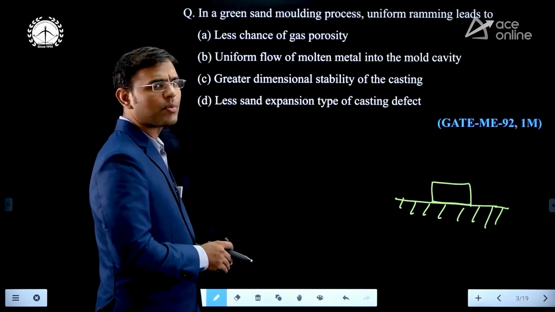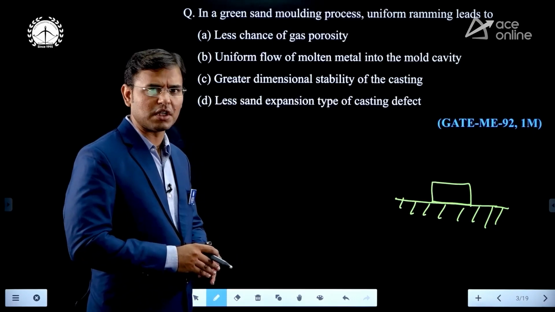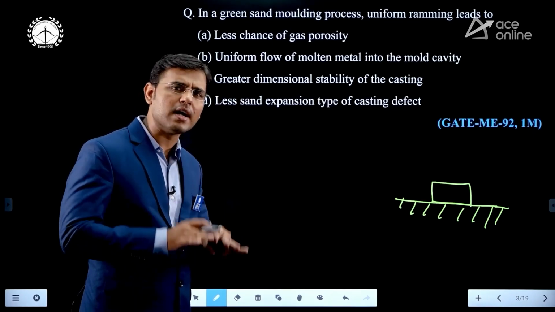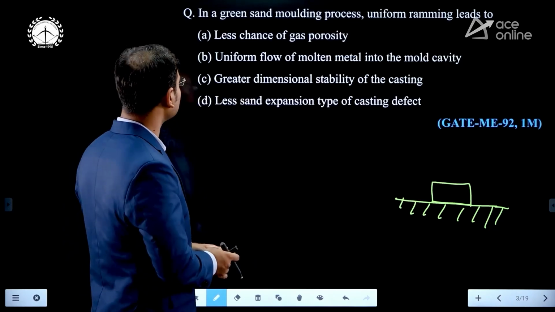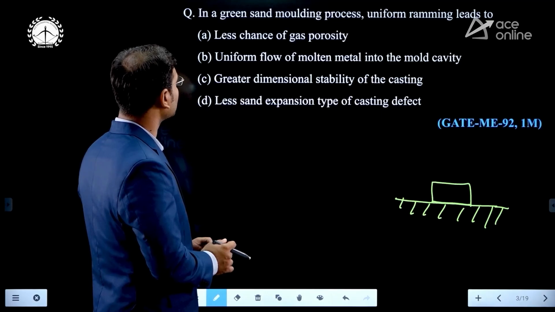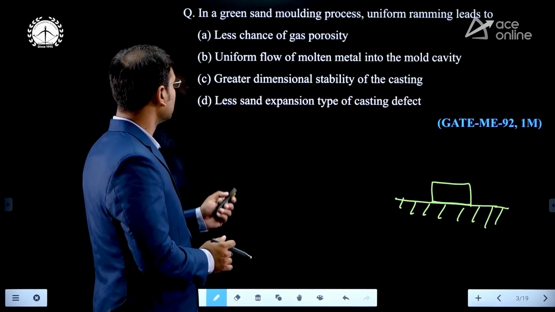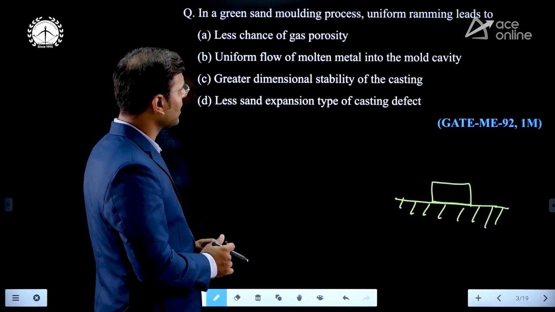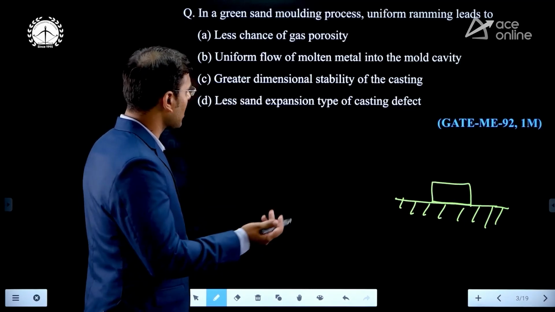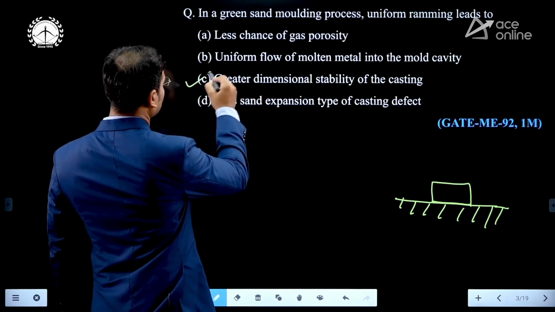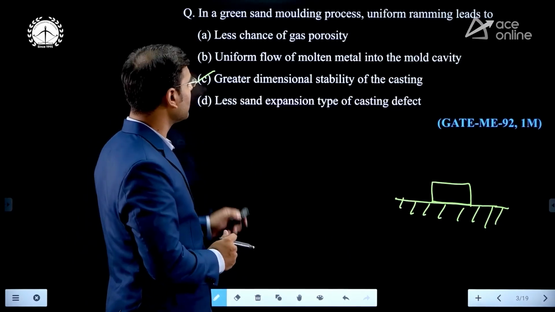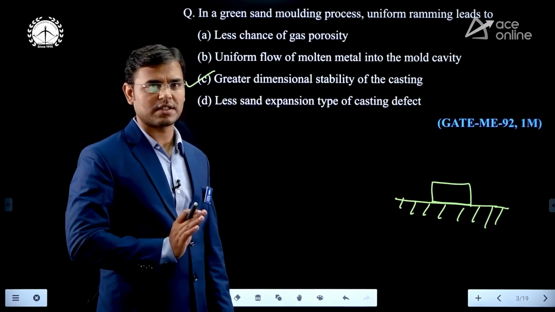Here, with uniform ramming, they are not telling that we are giving very high force, high strength, high hardness. If they were saying high strength, high hardness, then we could say there is less chance of gas porosity. B, uniform flow of molten metal into the mold cavity? No. Greater dimensional stability of the casting, that is the correct answer. If you are giving the uniform ramming, then there will be greater dimensional stability of the casting.